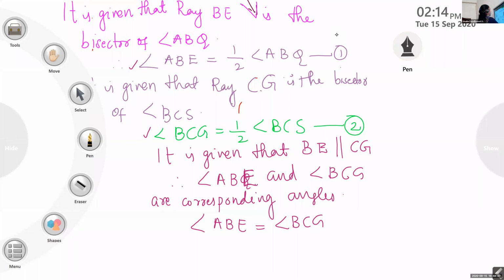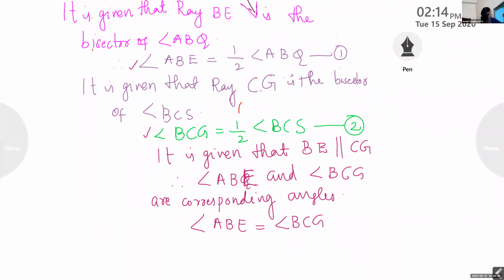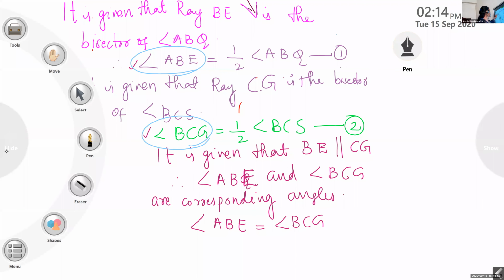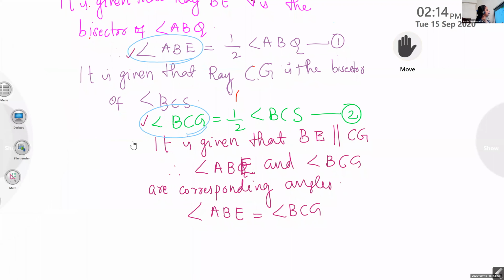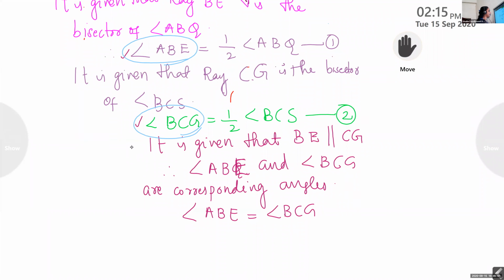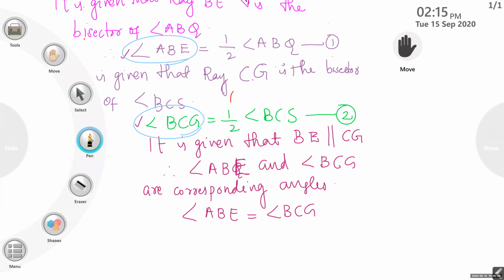Okay, children, look here. These ABE and BCG are the same because they are corresponding angles. So the left side of equation number 1 and equation number 2 is the same. That means the right side is also the same. What is the right side of equation number 1 and equation number 2? Half ABE.